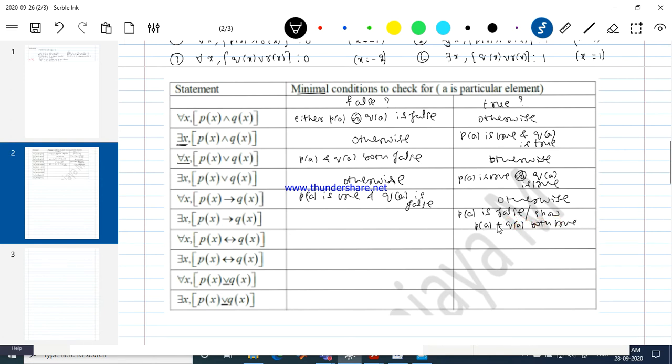If you just make P of A false, it's enough for us to claim it's a true statement. Otherwise, show P of A, Q of A both are true. So in both cases, it becomes a true statement. Otherwise, it's a false statement.